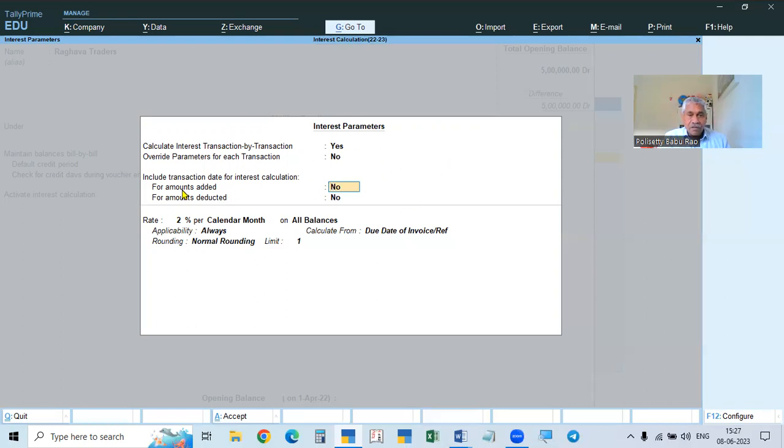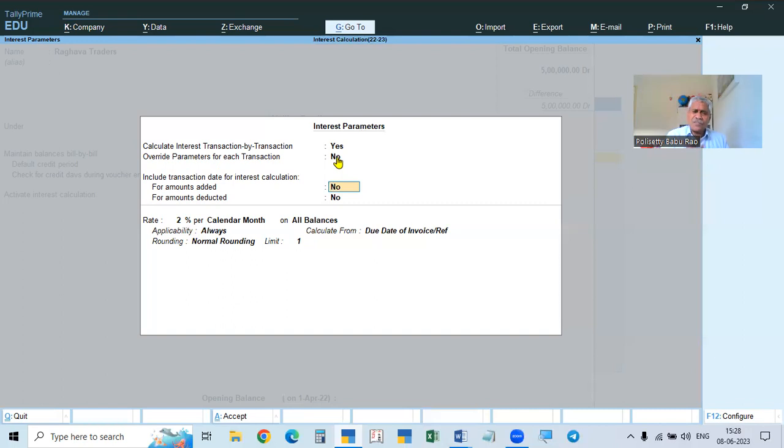And then we are giving the settings. When you are calculating the interest every month, we can override the parameters, that is, we can change the settings. Parameters means settings, and changing means overriding. So override that setting and change it to a new parameter. That is called override parameters for each transaction.